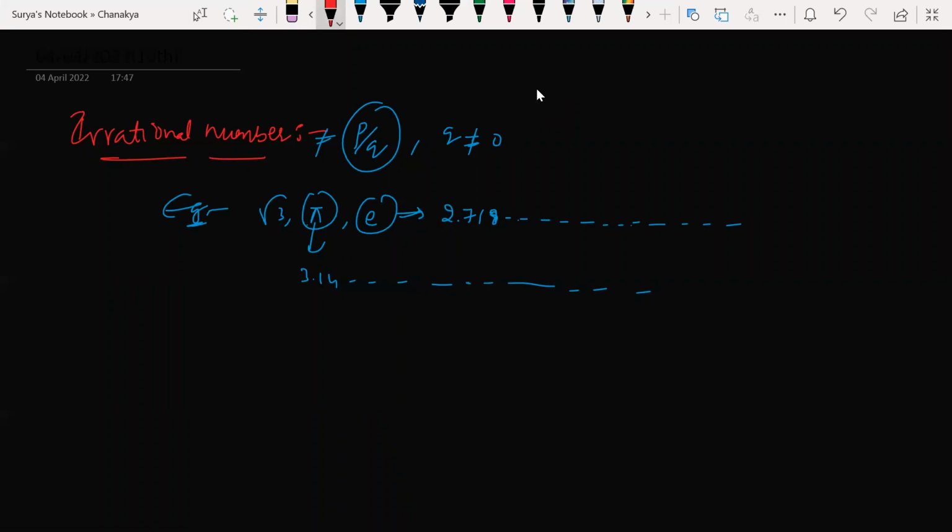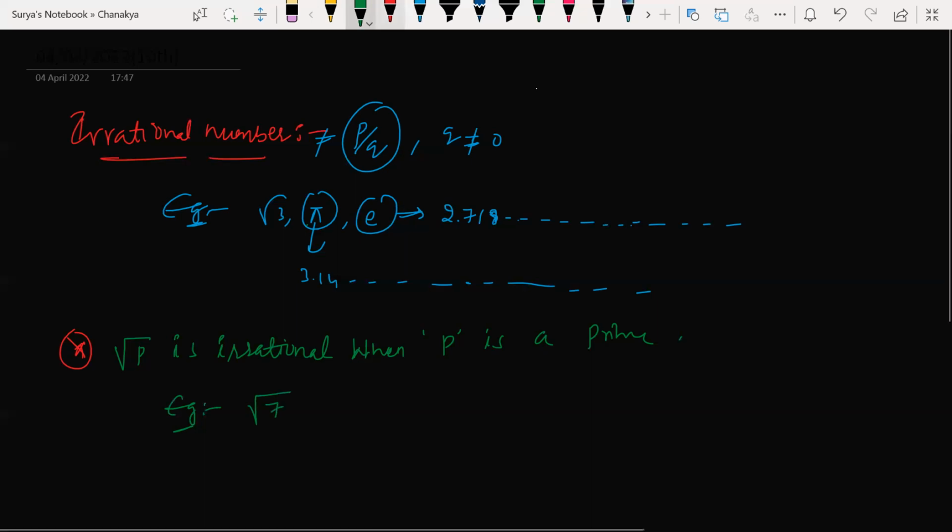Now tell me one important note here. Look at this, beta. Root p is irrational when p is a prime number. It is an irrational number when p is a prime number. For example, root 7. 7 is a prime number. That is the reason root 7 is an irrational number.